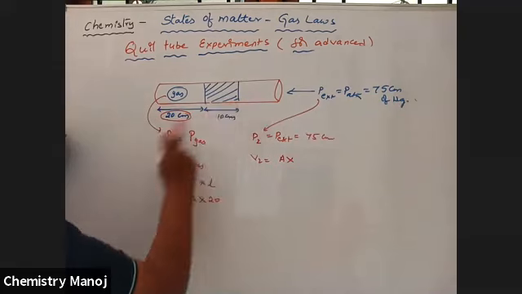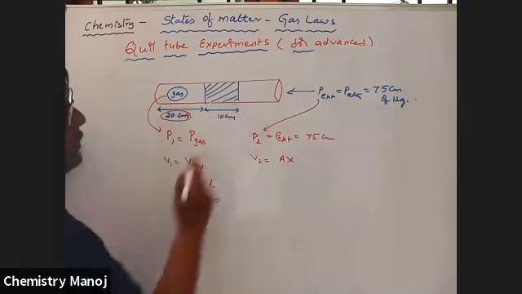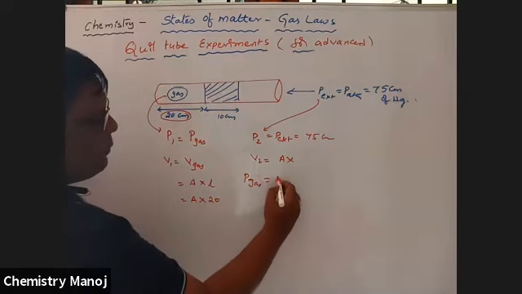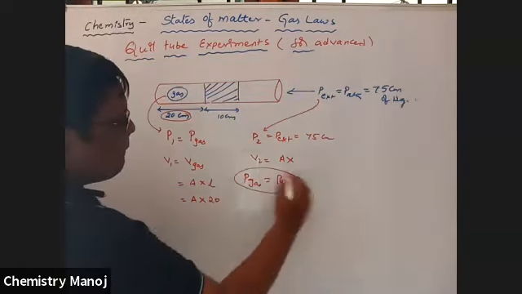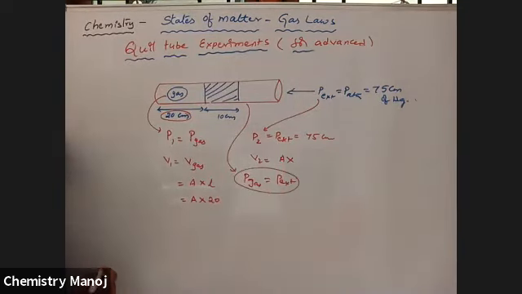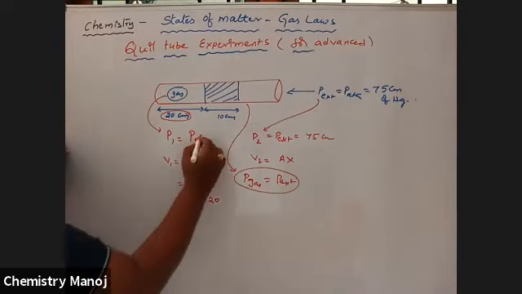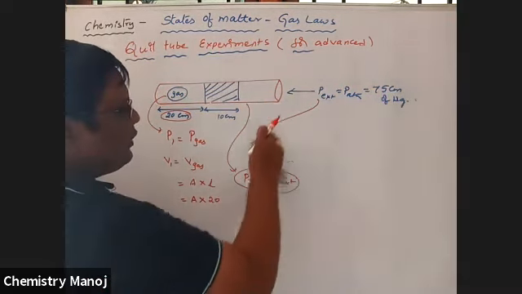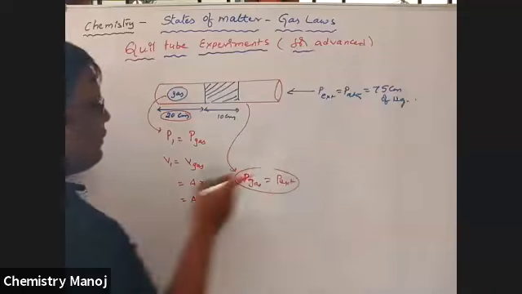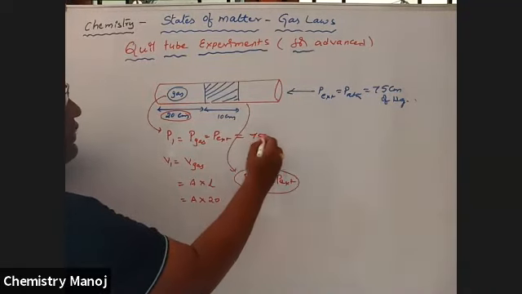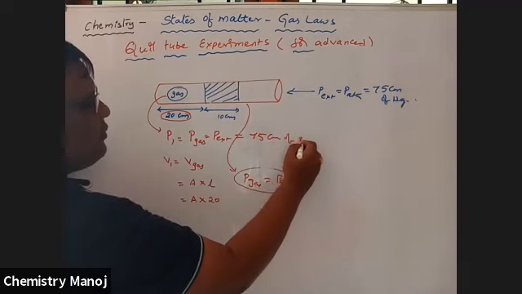It is in horizontal position. Please be careful. Because it is in a horizontal position, pressure of the gas is equal to P external. So P1 is equal to P external, which is equal to 75 centimeters of Hg.